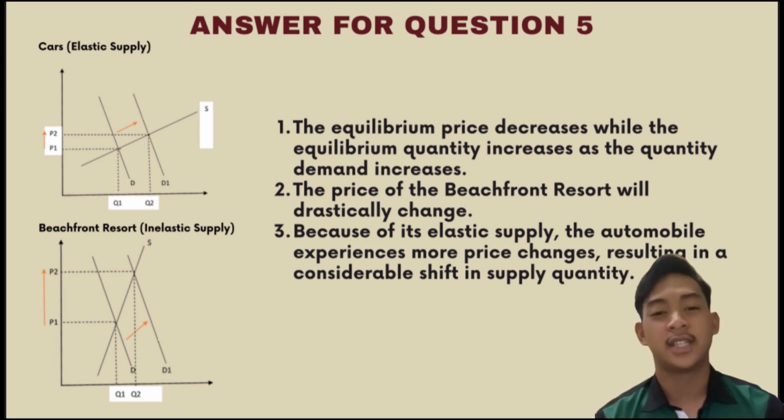For the last question, question C, the answer is the automobile, because elastic supply has more change in price, which brings about a large change in quantity supplied.